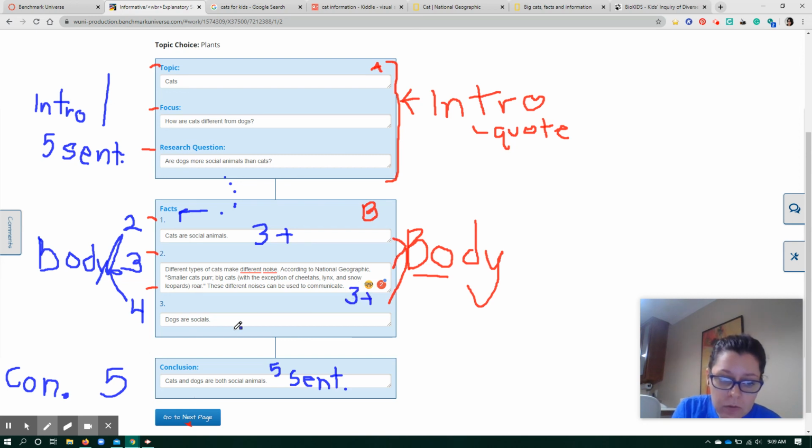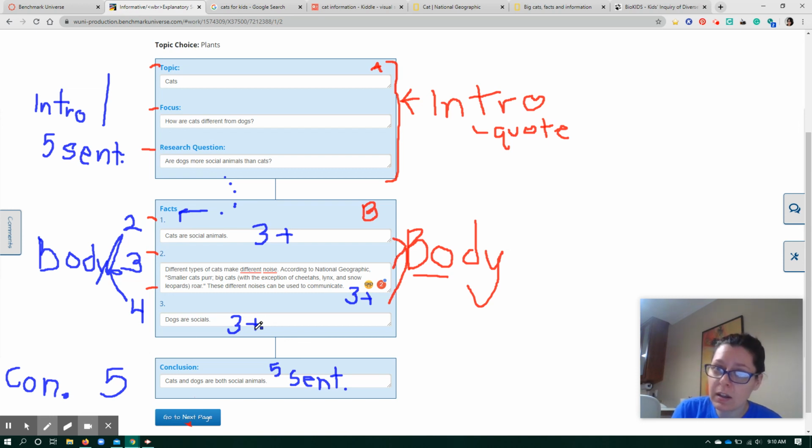Now, keep in mind, when you get to middle school, you're not going to have a teacher who tells you your body paragraph can be 3 sentences long. That's going to be way too short. So if you would like to challenge yourself for next year, you could challenge yourself to make sure that each paragraph has 5 or more sentences.